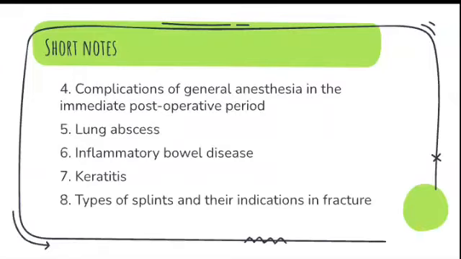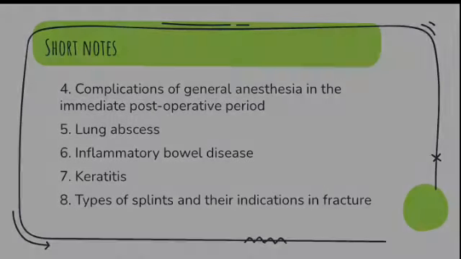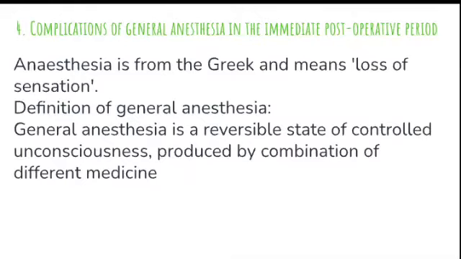What is the fourth question? That is according to the question paper order. The question number 4 is complication of general anesthesia in the immediate post-operative period, lung abscess, inflammatory bowel disease, keratitis, types of splints and their indication in fracture. So first short notes, that is question number 4, that is complication of general anesthesia in the immediate post-operative period.